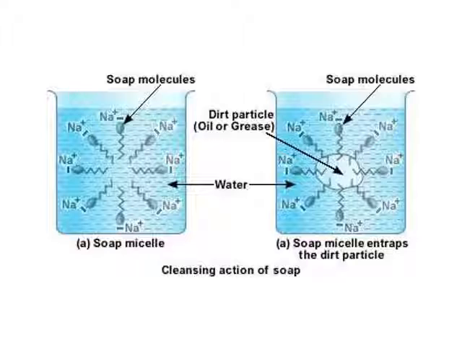In this picture you can see the formation of soap micelle in water. Dirt, grease and oils are trapped in the hydrocarbon part, and when water is given, it will trap the dirt particles and wash them out.